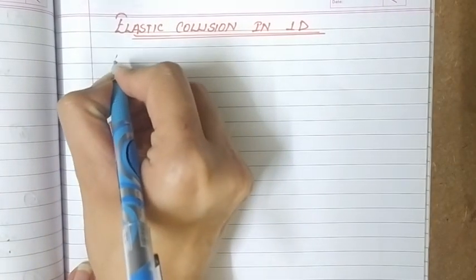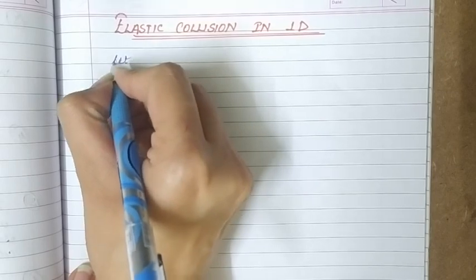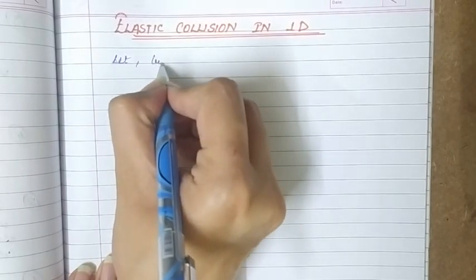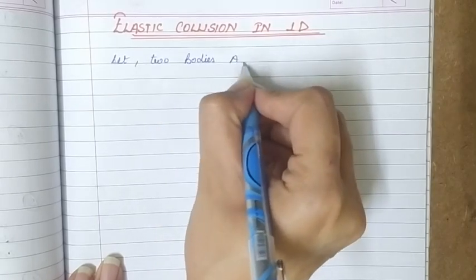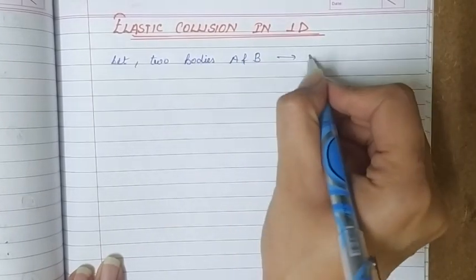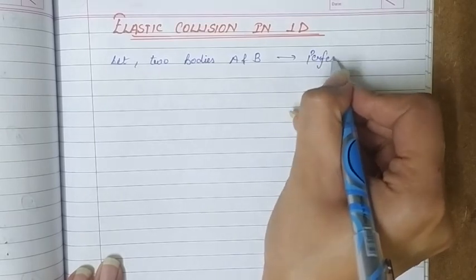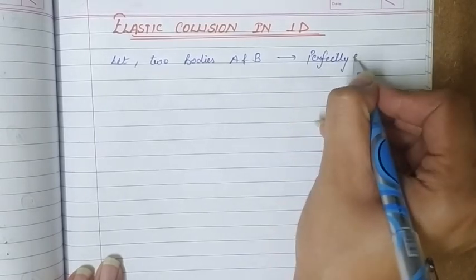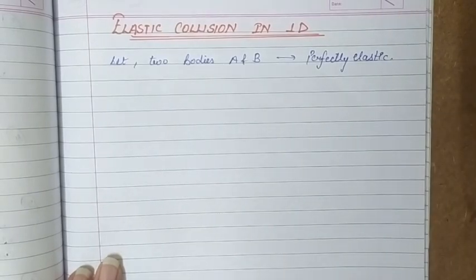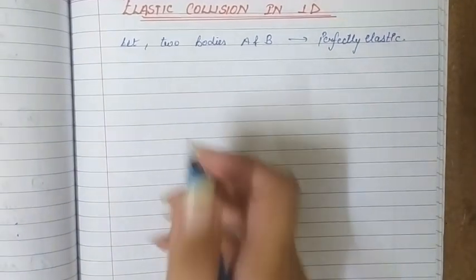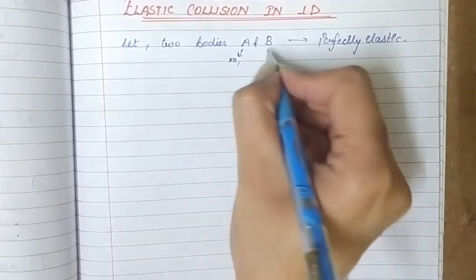So we are assuming that there are two bodies A and B, and these both are perfectly elastic. Masses of these two bodies be m1 and m2.